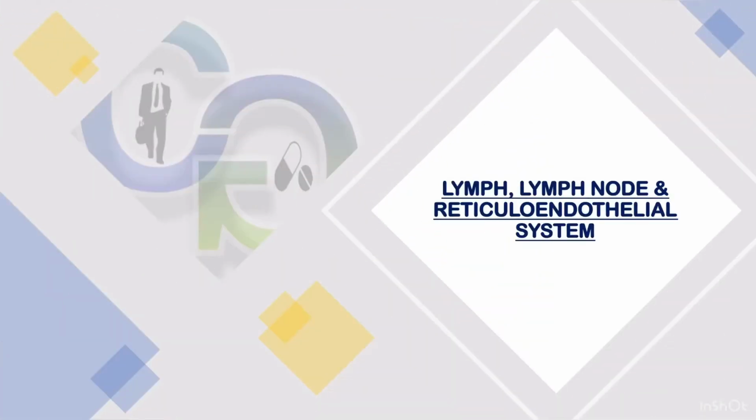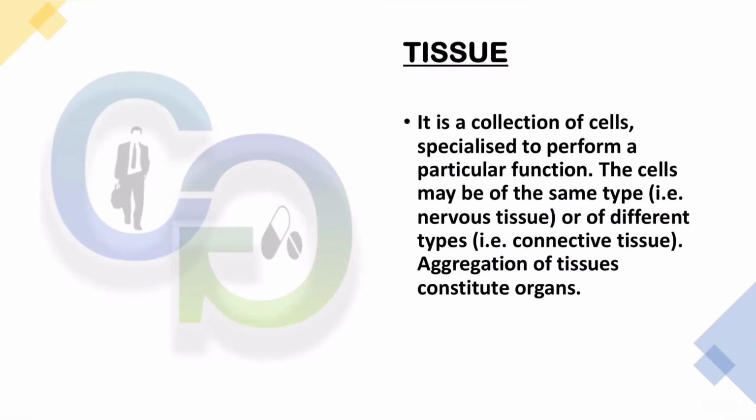Today we will discuss the lymph node and reticuloendothelial system. Tissue. It is a collection of cells specialized to perform a particular function. The cells may be of the same type, that is nervous tissue, or of different types, that is connective tissue. Aggregation of tissues constitutes organs.